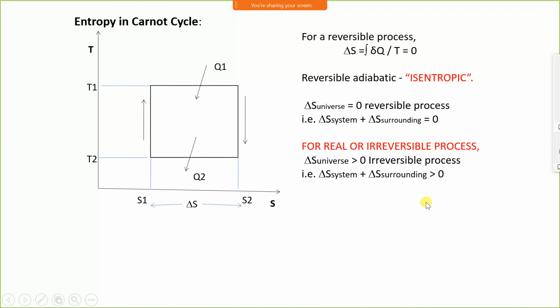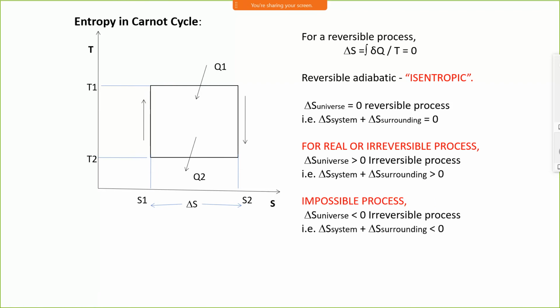It shows the entropy of the universe always increases. An impossible process is one where the entropy of the universe is less than 0. It is not possible. Entropy of the universe always increases. We will not consider this process.